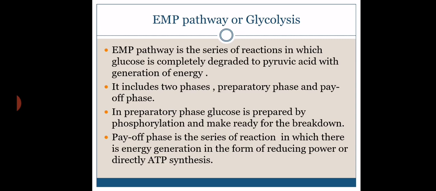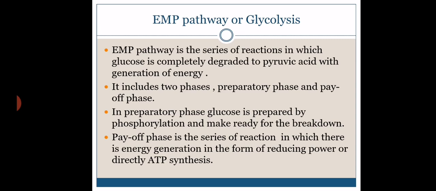See here, glucose is a fairly stable molecule. It is not ready for reaction, and it generally resists breakdown. So the glucose molecule should be prepared first, and after preparation it will undergo a different set of reactions, and ultimately energy generation will occur. So this EMP pathway is basically divided into two phases. The first phase is the preparatory phase, and the second phase is the payoff phase. The preparatory phase represents the preparation of the glucose molecule for the reaction, and then it undergoes a different set of reactions later in the payoff phase, which represents energy generation.